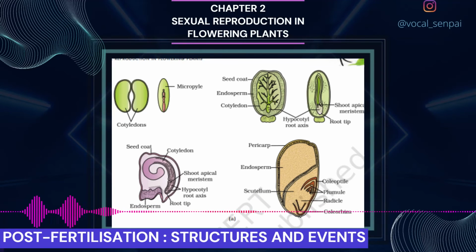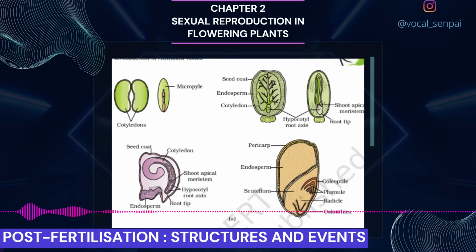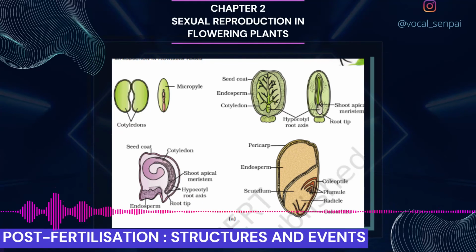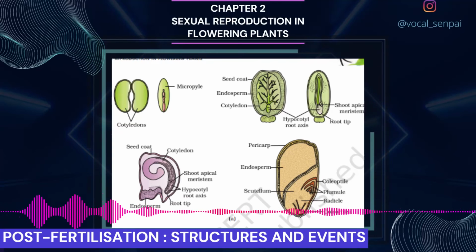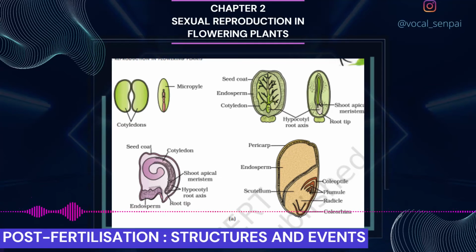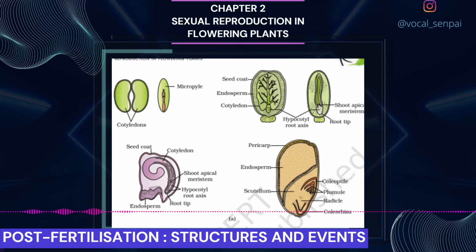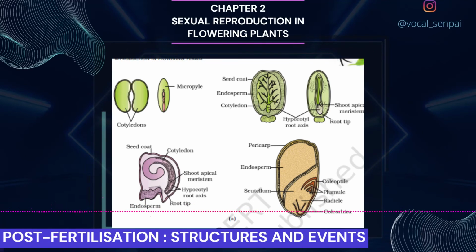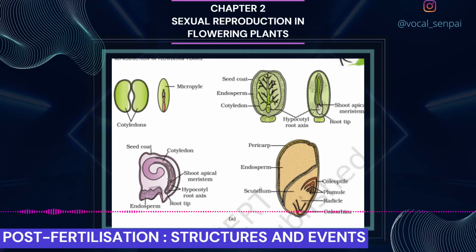Many fruits have evolved mechanisms for dispersal of seeds. Recall the classification of fruits and their dispersal mechanisms that you have studied in an earlier class. Is there any relationship between the number of ovules in an ovary and the number of seeds present in a fruit?